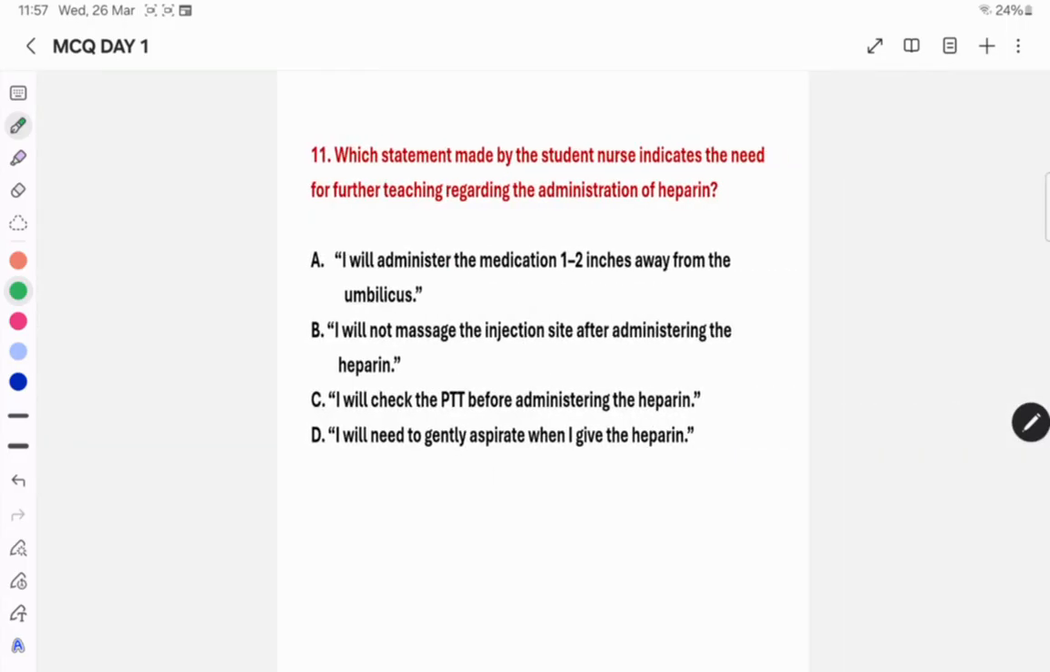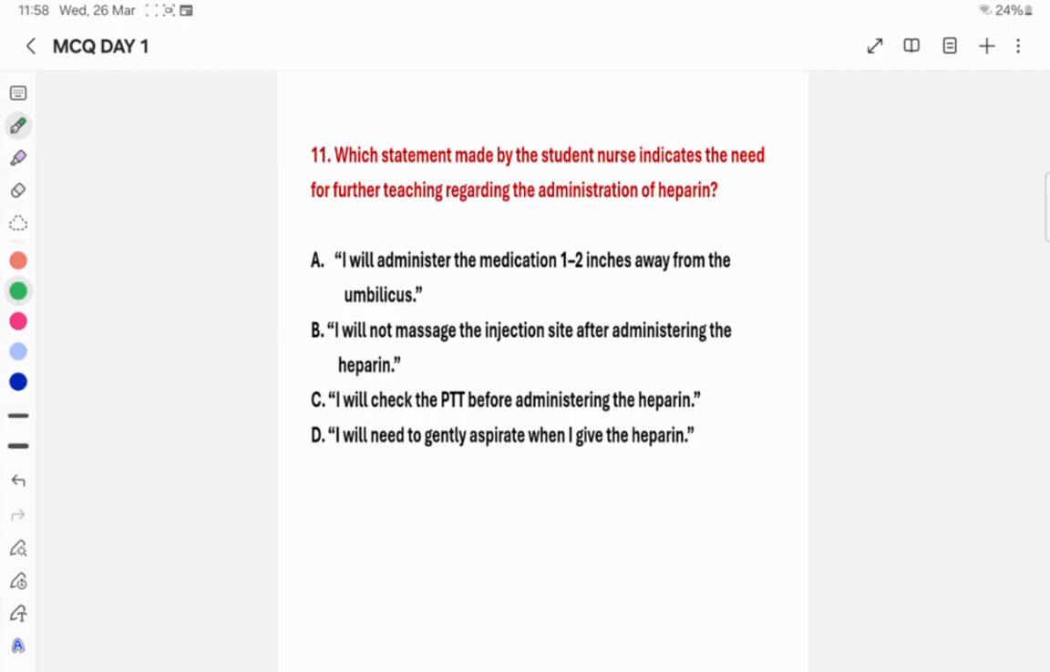Question number 11. Which statement made by the student nurse indicates the need for further teaching regarding the administration of heparin? Here the student lacks adequate information. Option A, I will administer the medication 1 to 2 inches away from the umbilicus. Option B, I will not massage the injection site after administering the heparin. Option C, I will check the PTT before administering the heparin. Option D, I will gently aspirate when I give the heparin.